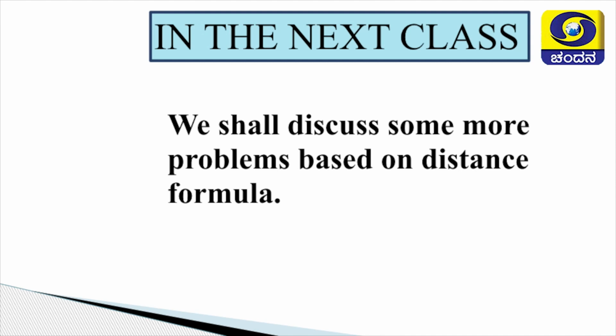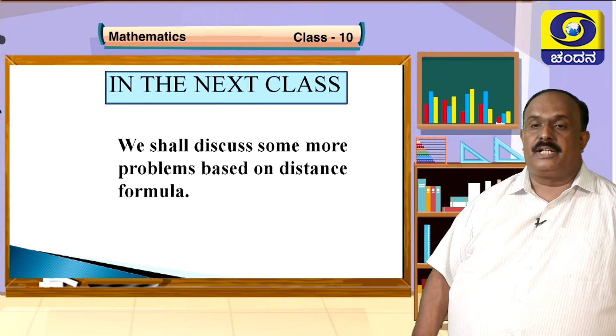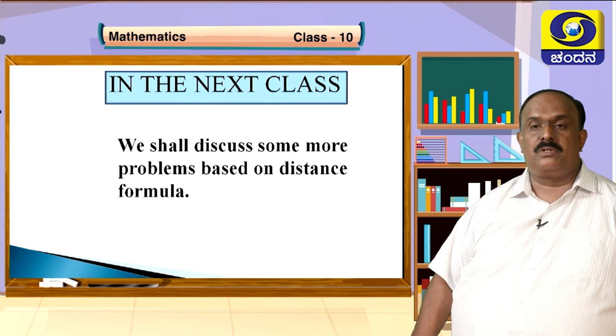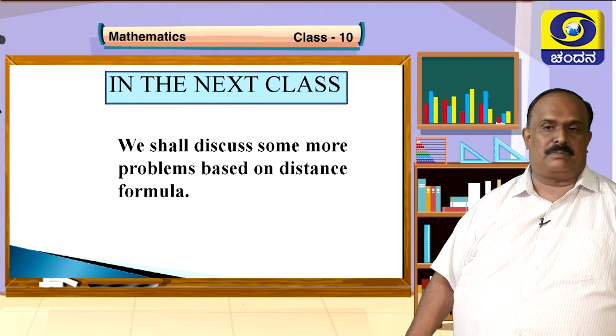Okay, children? In this class, you are made to know about a new branch of mathematics called coordinate geometry. René Descartes is believed to have introduced this branch of mathematics.